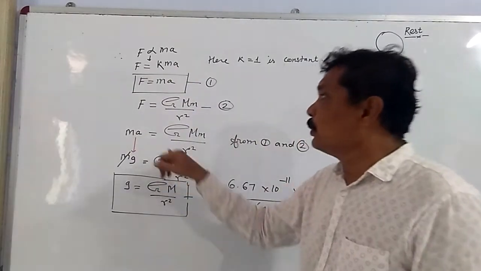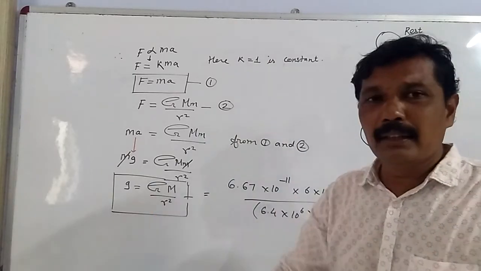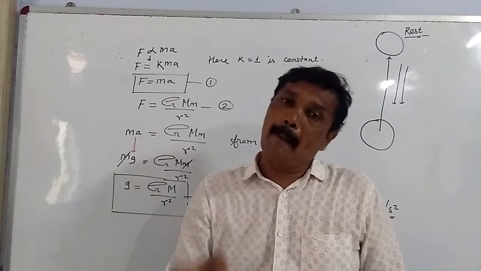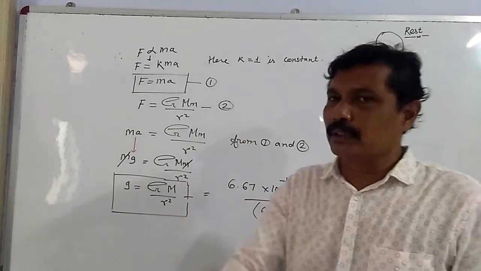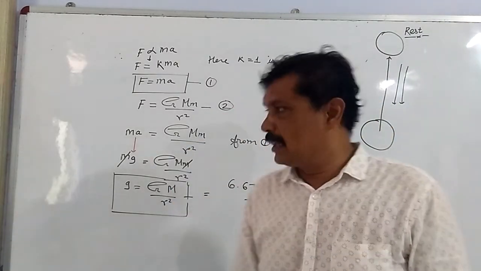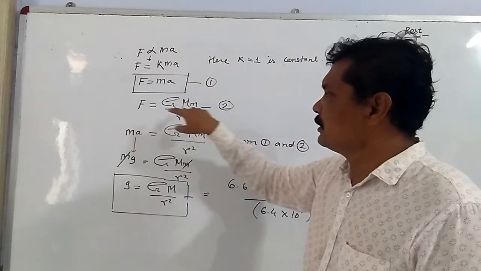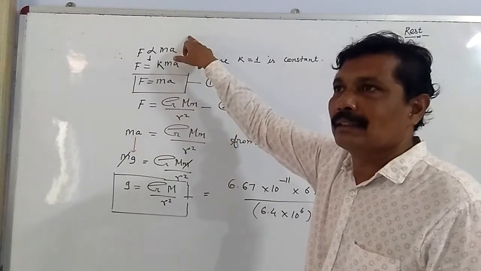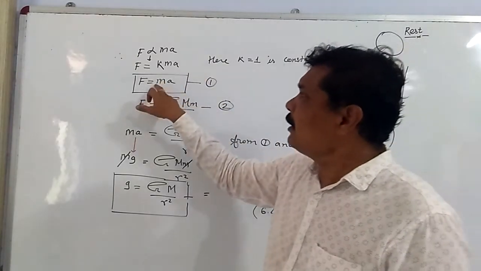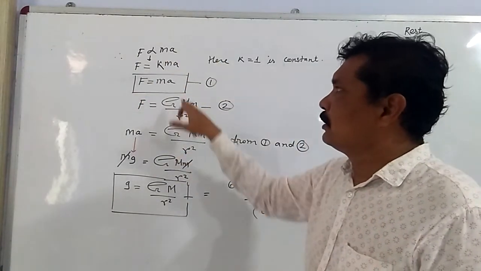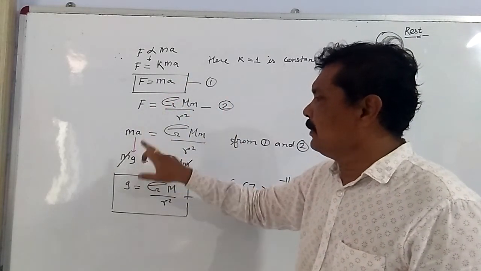But according to Newton's universal law of gravitation, every object in the universe attracts every other object in the universe by a force which is directly proportional to the product of their masses and inversely proportional to the square of the distance between them. Here we have taken that formula where the two bodies involved are the earth, given as one mass, and the second one is the body. Here the body is falling down, so acceleration will be changed into acceleration due to gravity. So we write here a is equal to g.